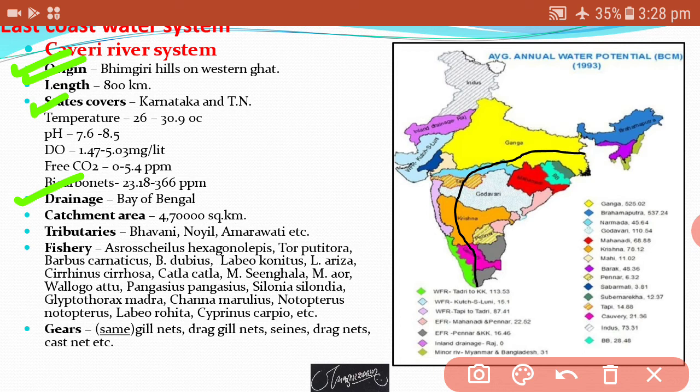Which type of gears are used? Gill nets, drag nets, seines, and cast nets. These are the major gears used to catch the fishes from this area, from the Kaveri river.